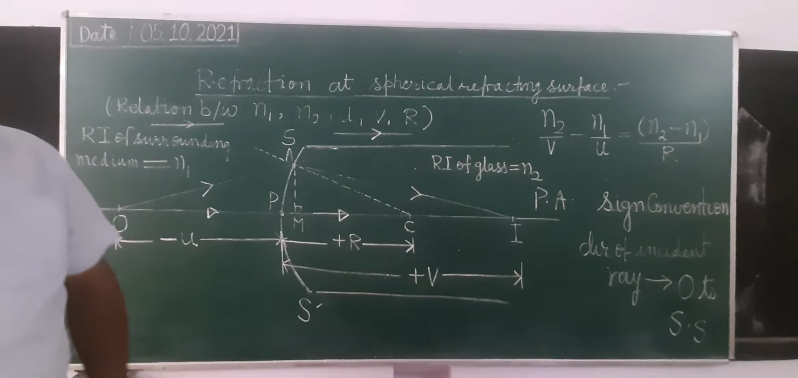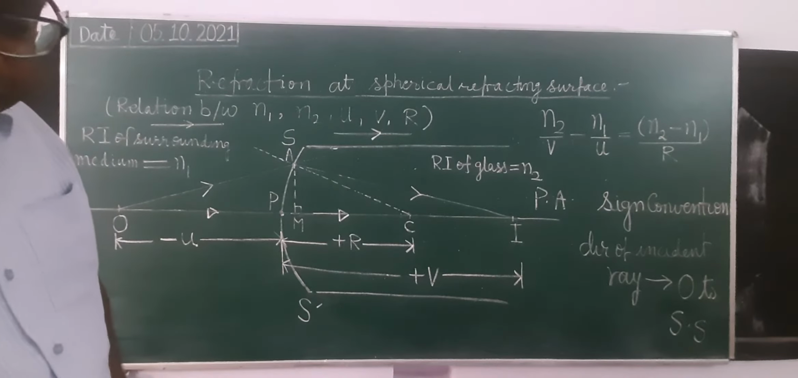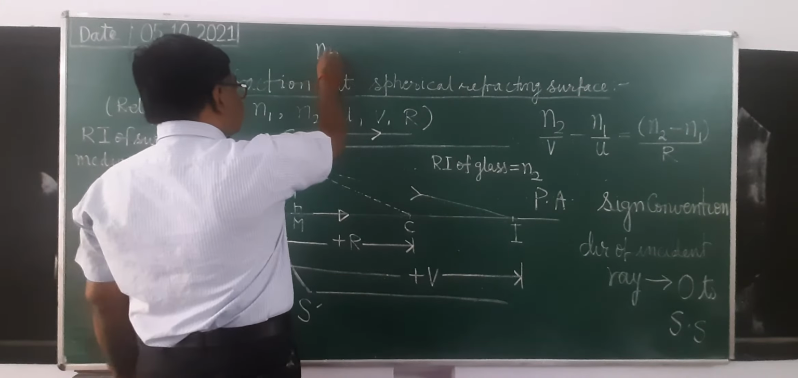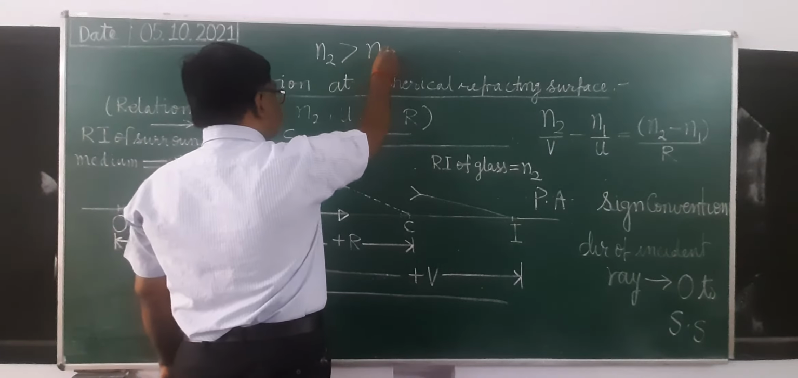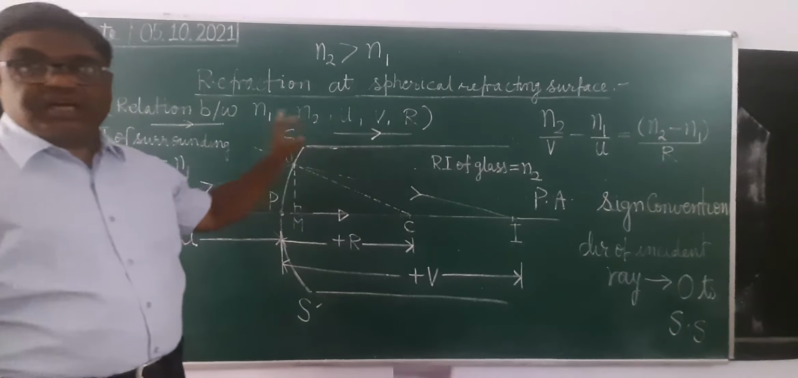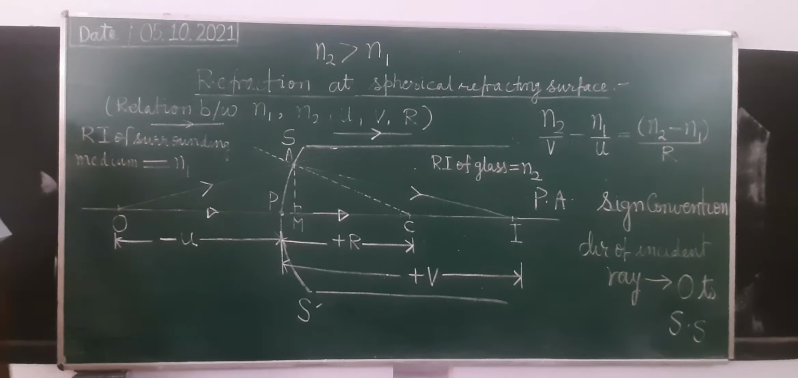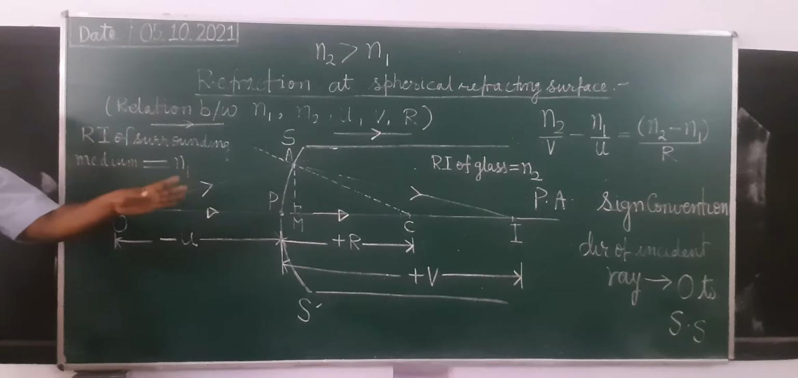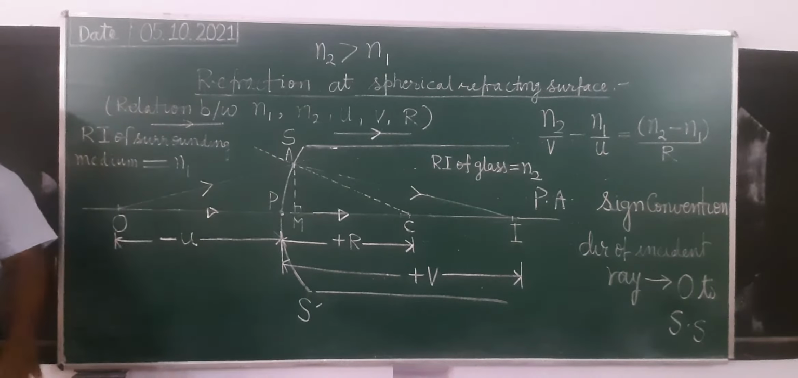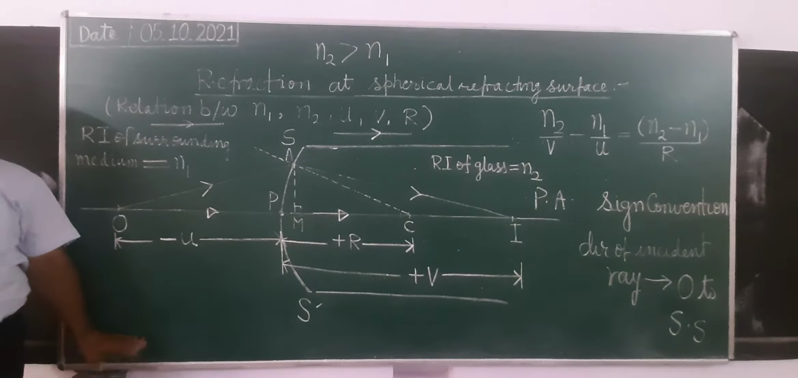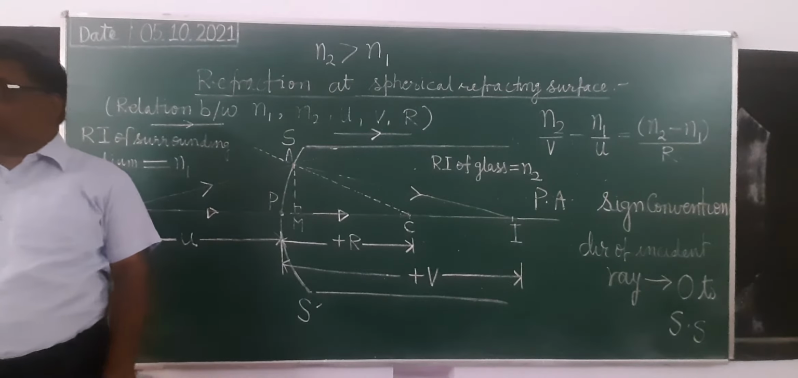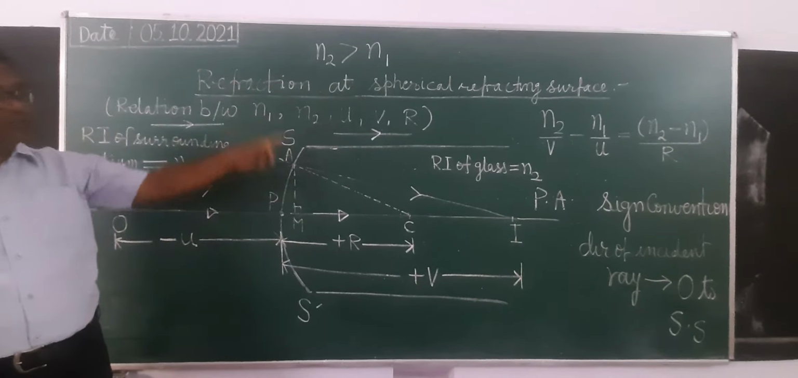Now see here. Here we have taken one special case which is in your course. Here N2 is greater than N1, which means this medium is denser and the surrounding medium is rarer. But if you take this as denser and that as rarer, the formula will remain the same. The formula will not change. But the derivation is only for this case.